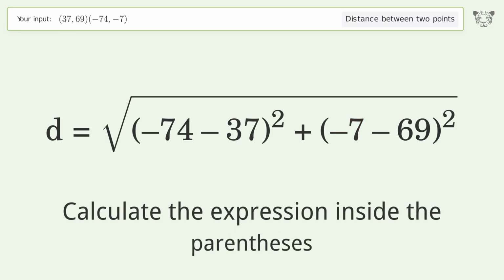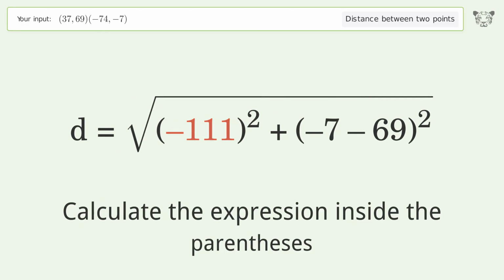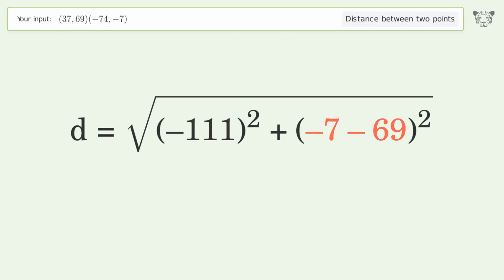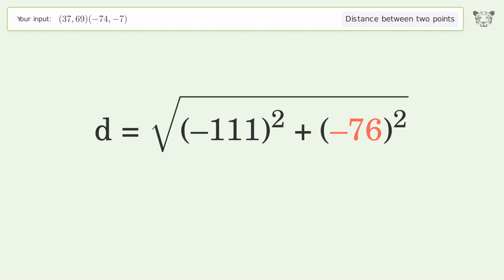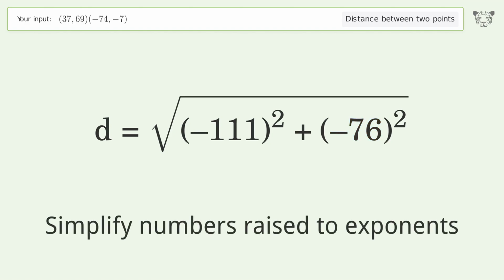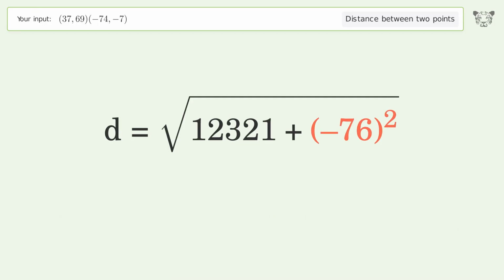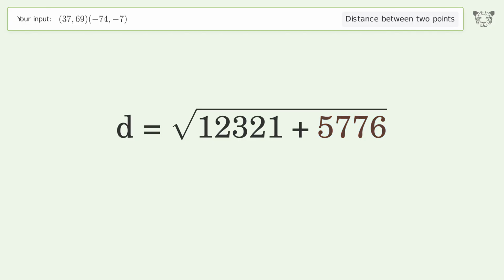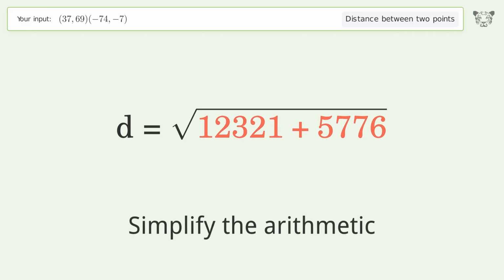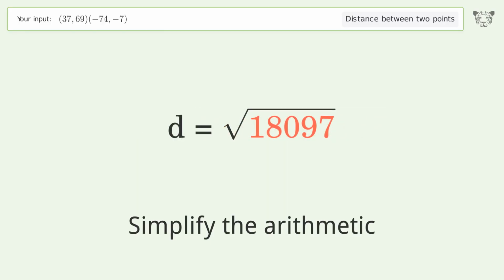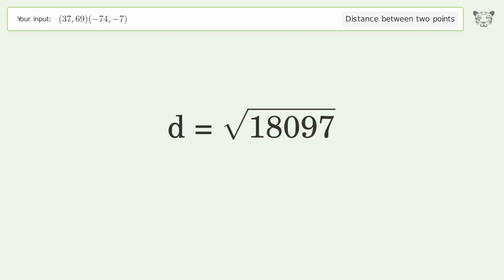Calculate the expression inside the parentheses. Simplify numbers raised to exponents. Simplify the arithmetic. And so the distance between the 2 points is the square root of 18,097 or 134.525.